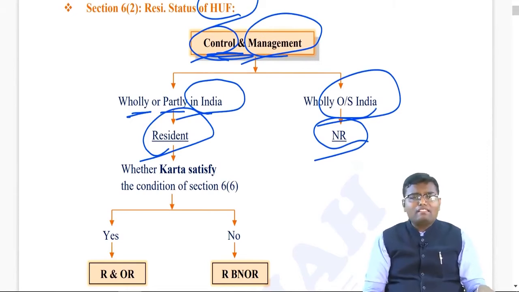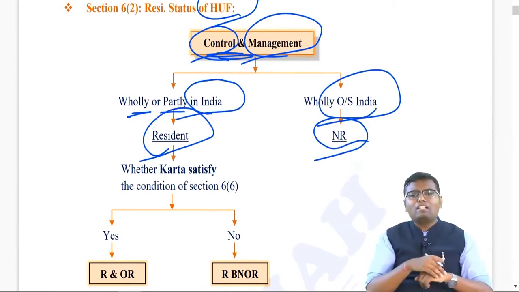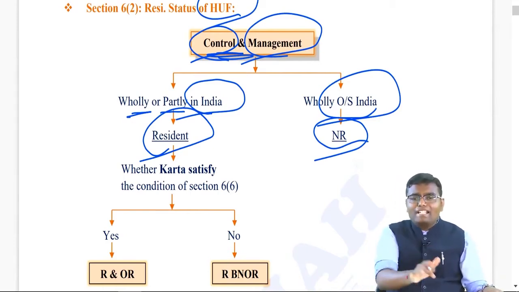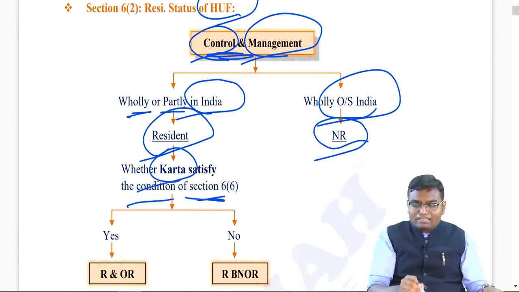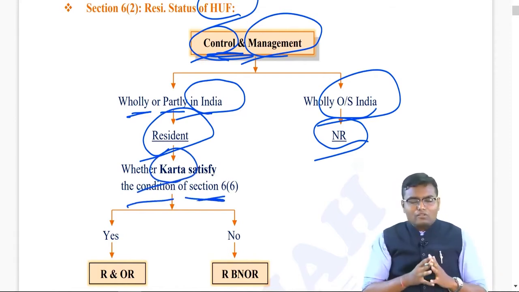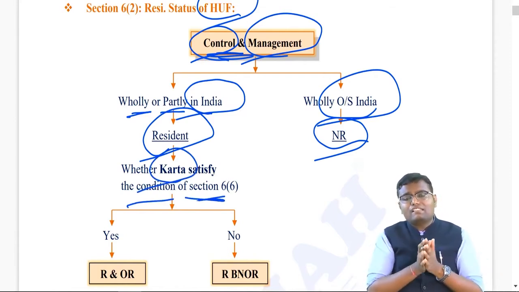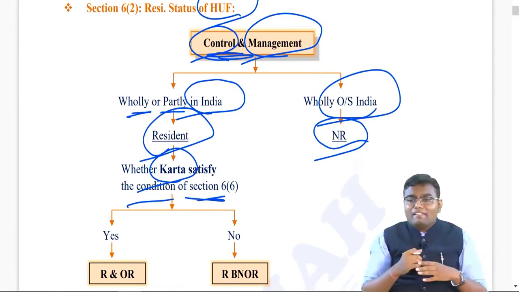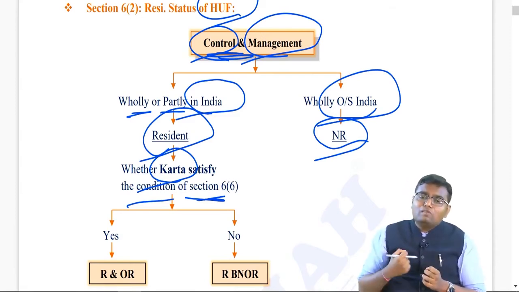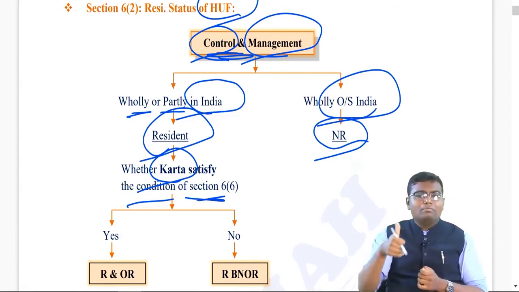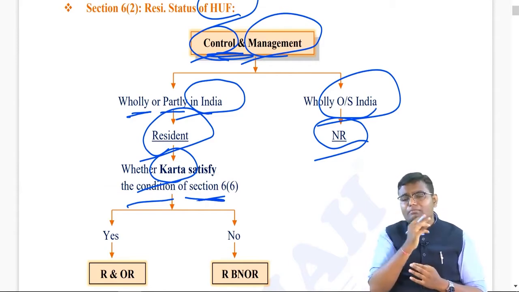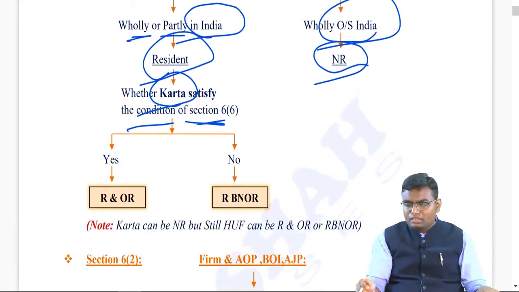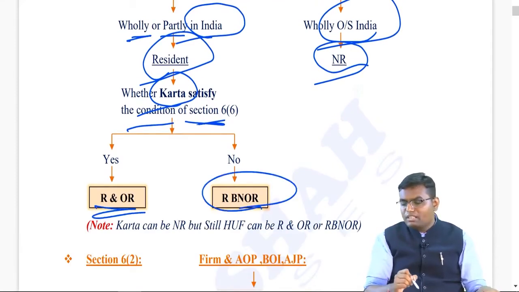But once HUF is resident, we have to decide whether it is R&OR or RBNOR. And for that, government said, check whether both additional conditions are satisfied or not by Karta. Now understand, once you satisfy the Section 6(2) condition, that is of control and management, you don't need to see the basic condition for the Karta. You directly need to see the additional condition of Karta. Minimum 2 years resident in last 10 years plus minimum 730 days in last 7 years. If Karta satisfied both additional conditions, then you become R&OR, otherwise you become RBNOR.